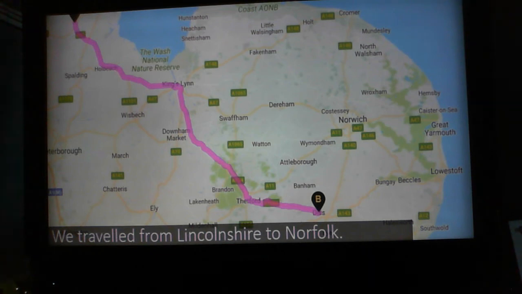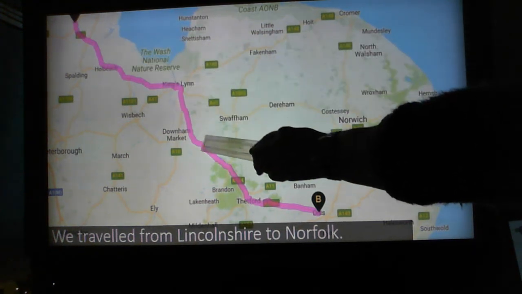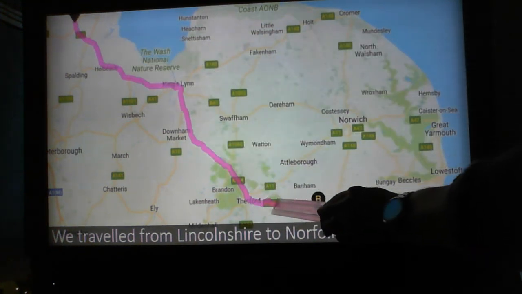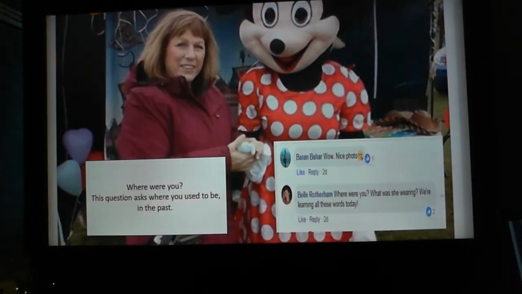So looking at the map again, once we travelled down to Lincolnshire, we then needed to do the second part of our travel. So you can see Spalding here and Holbeach. We followed the pink line, shows you where we travelled down to Diss. So we travelled from Lincolnshire to Norfolk, and we're still in England. And whilst we were there, I took this photograph and I posted it on Facebook.